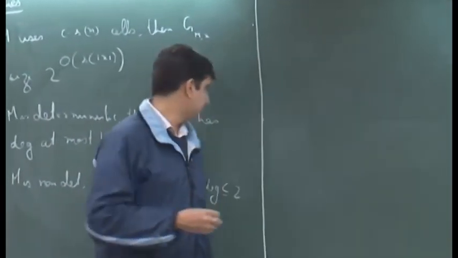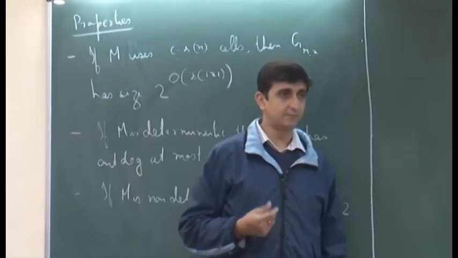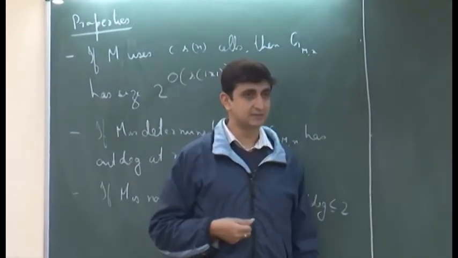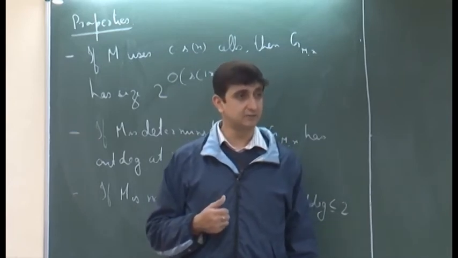So, let us say we are given this graph G_{M,x}. That is, for an input x we have constructed this graph. Can you look at this graph and determine whether x belongs to the language of M or not?